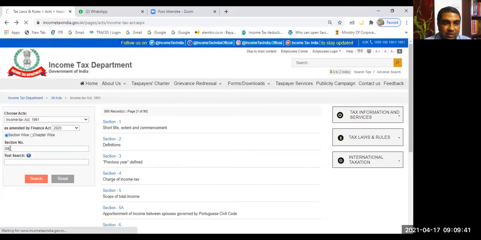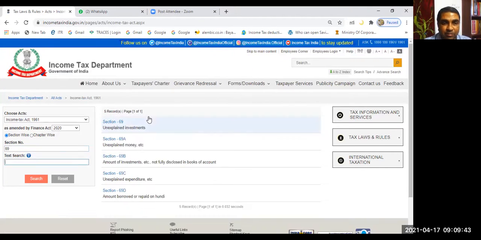If I take you to section 69, you see 69 talks about unexplained investment, 69A unexplained money, 69B amounts of investment not fully disclosed in books of account, 69C unexplained expenditure, 69D amount borrowed or repaid on hundi. If you want to learn in detail, you can visit here and read it.